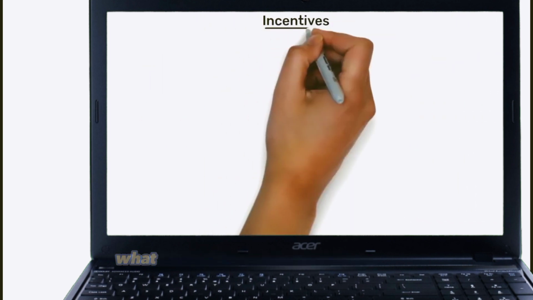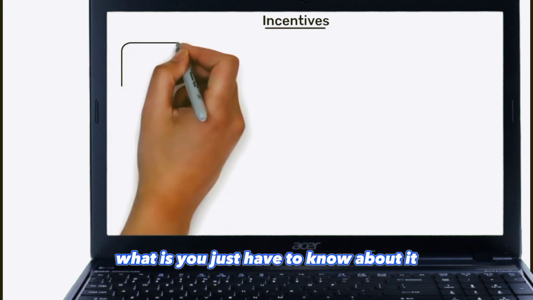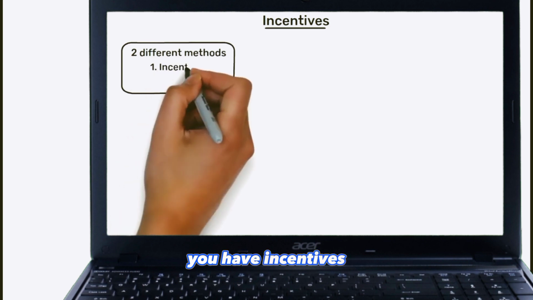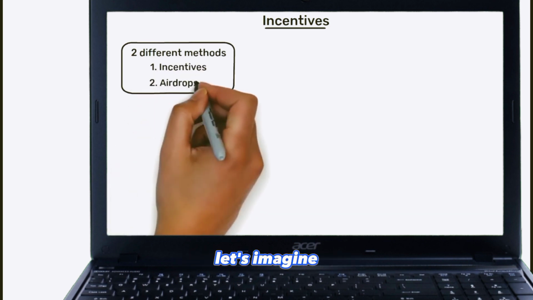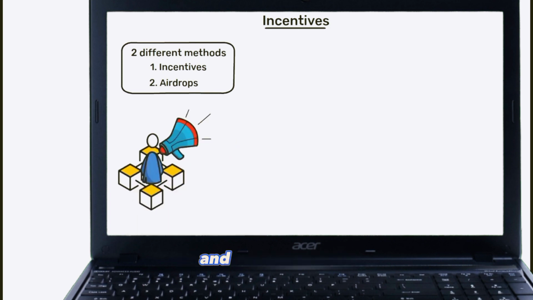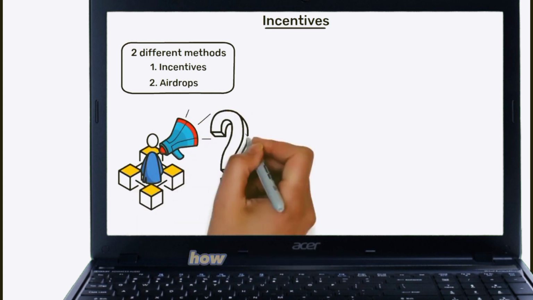This one is easy, you just have to know about it. In this section, I will detail 2 different methods: incentives and airdrops. Let's imagine you're in charge of advertising a blockchain network in order to get people to learn more about it and start using it. The problem is, how do you do that?